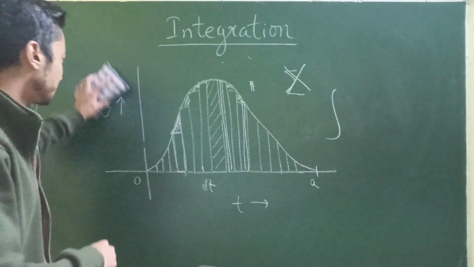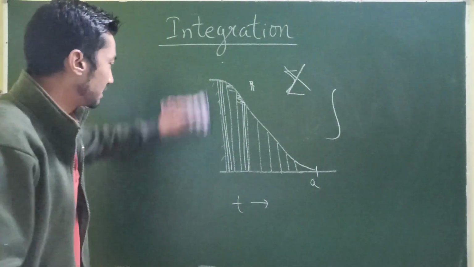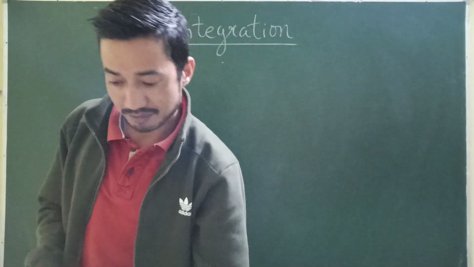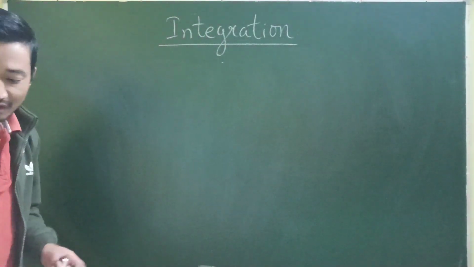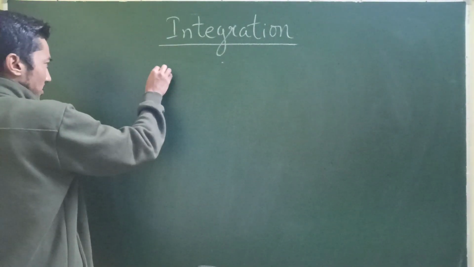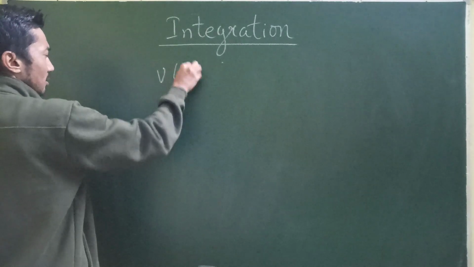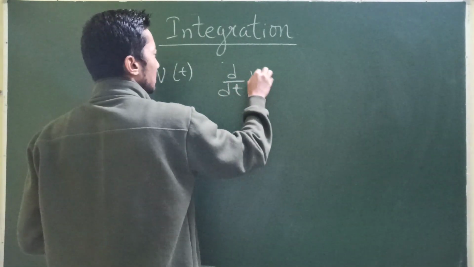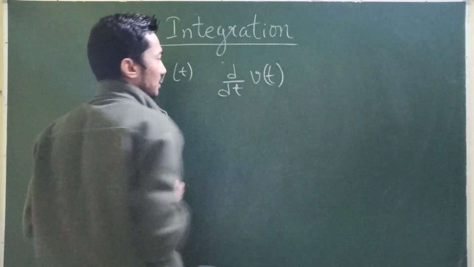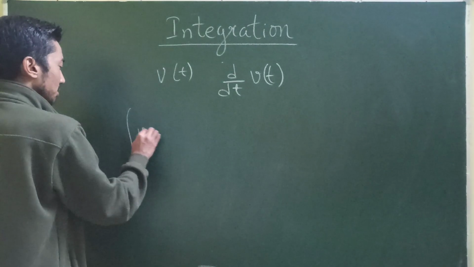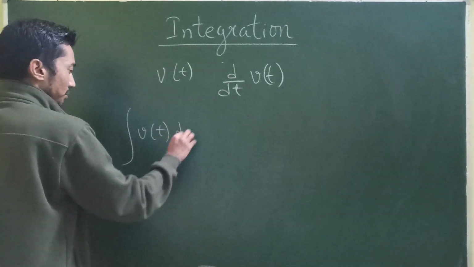Now, I'll give you some pointers about this integration. Of course, there are many more applications; I'm just giving you one example. Suppose a function is given to us. How do we write down the derivative of a function? The derivative of a function with respect to the variable t is written like this, isn't it? How do we write down the integral of a function? The integral of a function will be this function with respect to t.